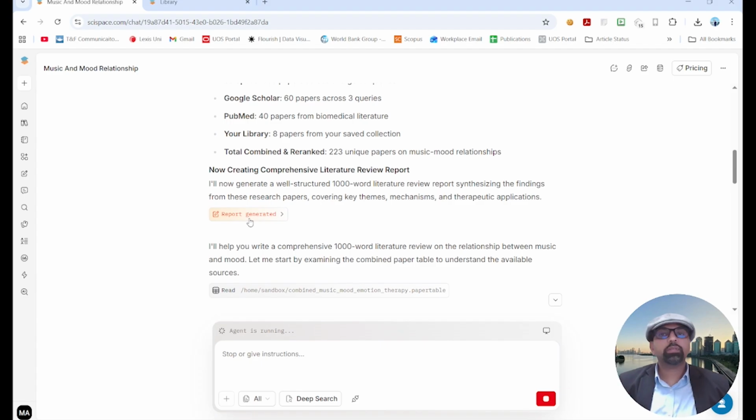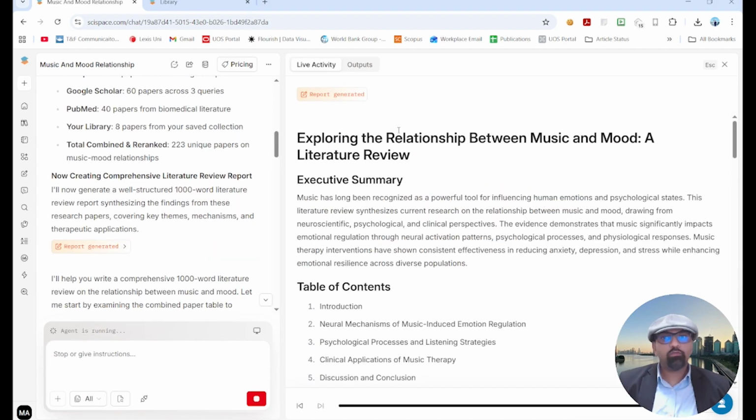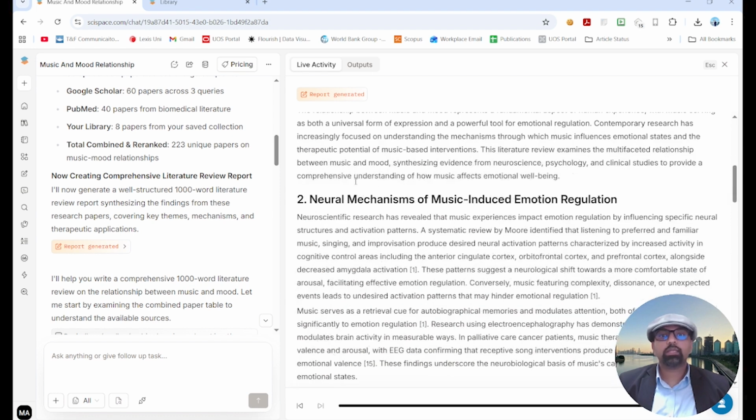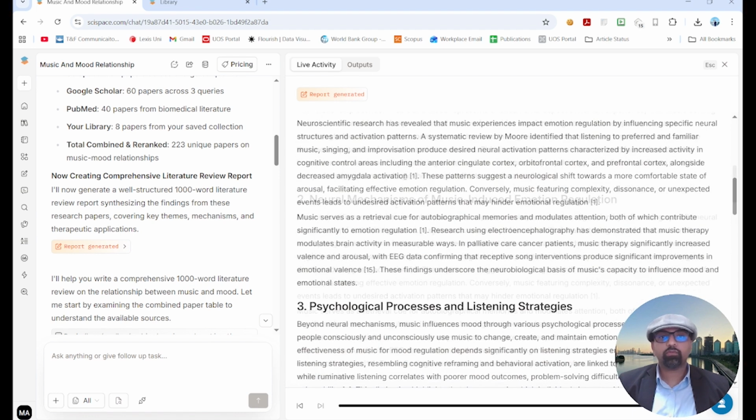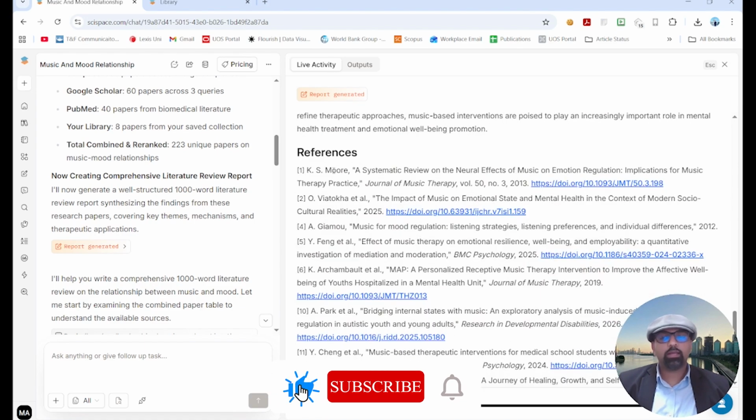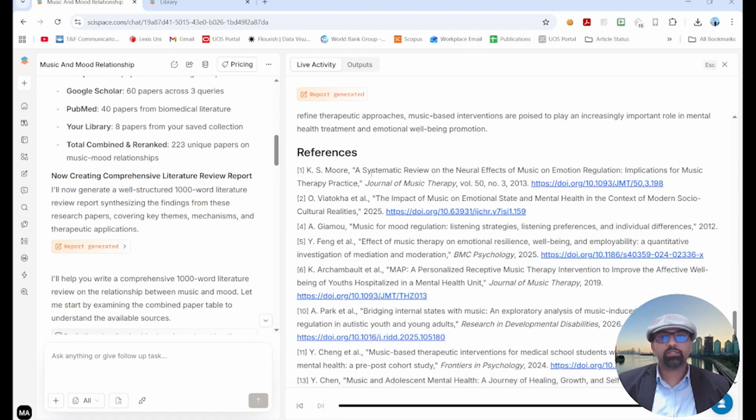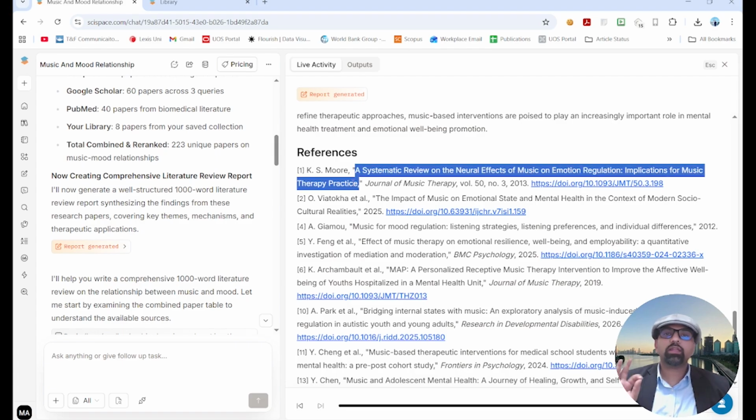So the report has been generated. If you hit here, you will see the whole report. Exploring the relationship between music and mood: literature review. Executive summary, table of contents, introduction of that literature review, and then some subheadings. And at the very end, you can see the references as well. The good thing about this literature review is that each and every reference it has cited is genuine and original. Let's test 2 of them.